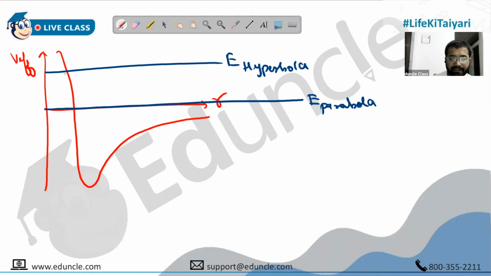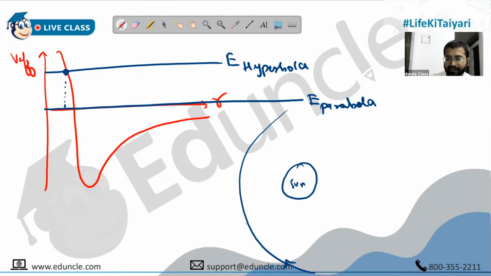Okay. As you see, people, listen to this. This is the point where V effective and energy are intersecting with each other. So this is the distance. This is the perigee for hyperbola. It's like suppose this is your sun and you get that comet. Comet is traveling. It reaches a point and then it again goes. So this is that R perigee, where V effective and energy intersect with each other. Any questions?